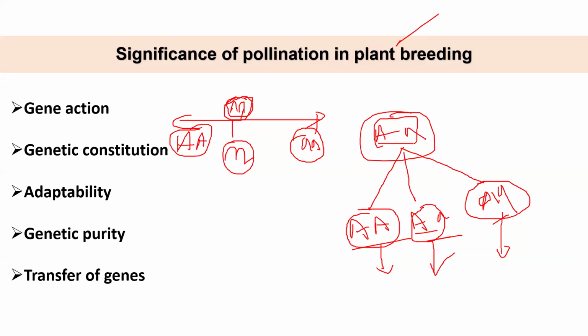It is not straightforward. If it were, we would have one table saying that for this trait, this is the gene action, it is fixed. But gene action will change. That is why we have to study gene action when we are using a different panel of genotypes.